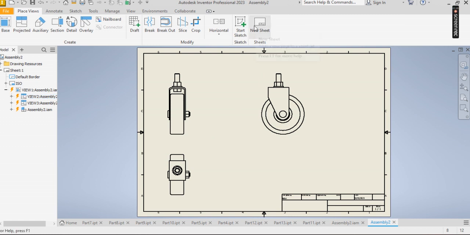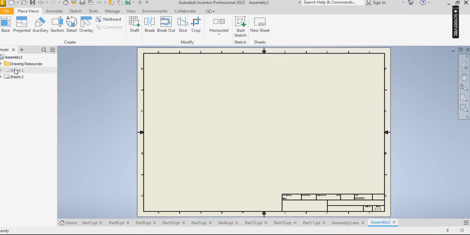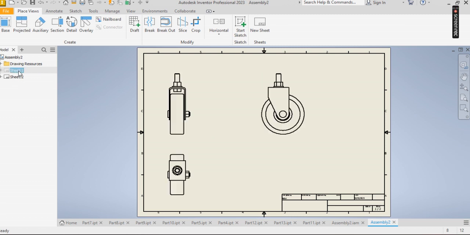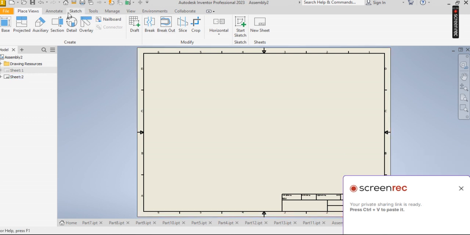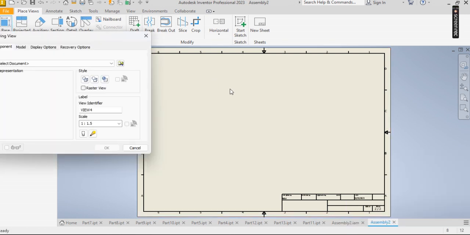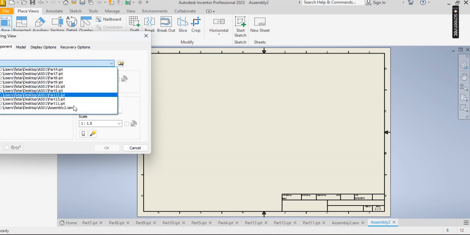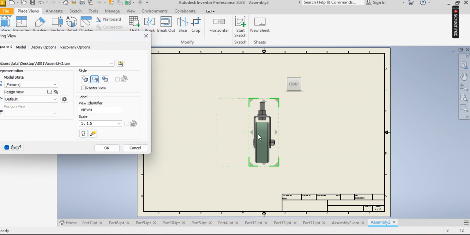So you click on new sheet. This is the previous sheet for the orthographic, and this is the new sheet for the isometric. So still on this base, select the document, you save as assembly 2, click on that. Now look at this.